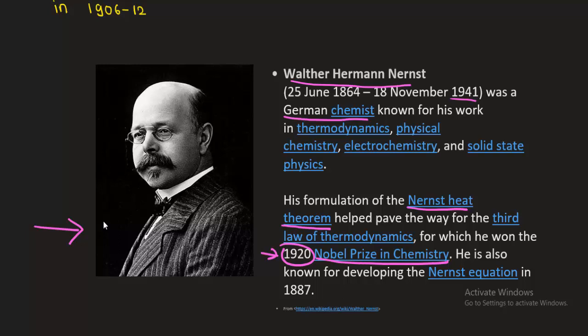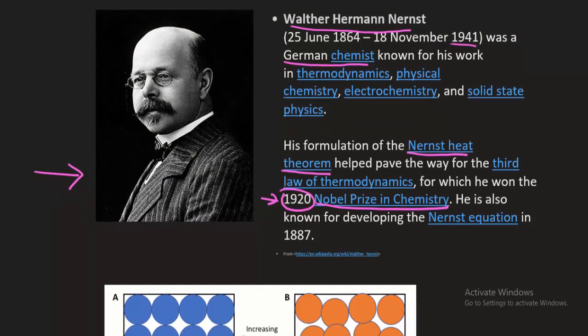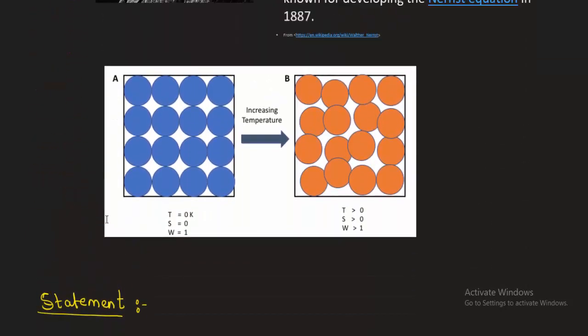The Nobel Prize was awarded for developing the Nernst heat equations, or Nernst equations. So let us understand what is meant by the third law of thermodynamics. Now look at this diagram. This diagram is about crystalline objects. Let us imagine a crystalline object. So this is a crystalline substance.